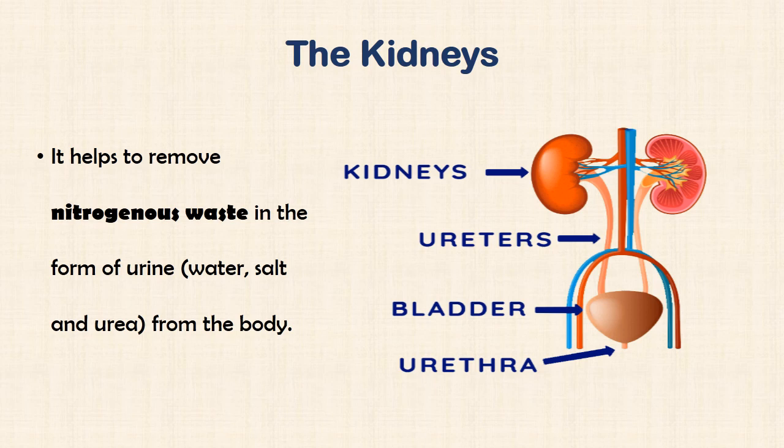Now, we're going to look at the kidneys. The kidneys are a vital part of the body's urinary system. The urinary system, as you can see in the picture, shows the kidneys, the ureters, the bladder, and the urethra. The kidney itself is for osmoregulation, and it also helps to remove nitrogenous waste in the form of urine. Urine is made up of water, salt, and urea. It is eliminated from the body through the kidneys.